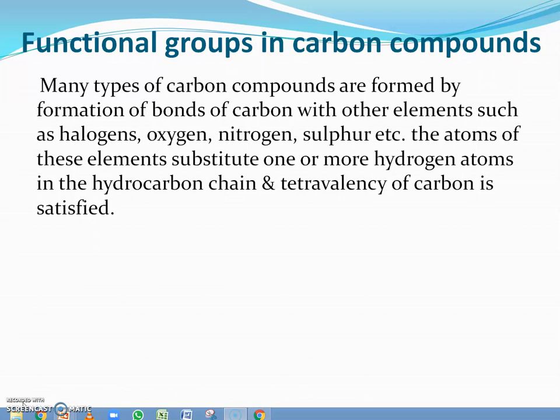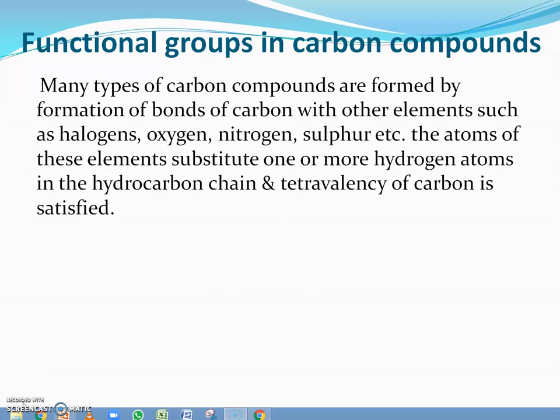such as halogens, oxygen, nitrogen, sulfur, etc. The atoms of these elements substitute one or more hydrogen atoms in the hydrocarbon chain, and the tetravalency of carbon is satisfied. As we know, hydrocarbons mainly consist of carbon and hydrogen. So in these hydrocarbons, the hydrogen atom is replaced by halogens, oxygen, nitrogen or sulfur, and therefore a new class of organic compound is formed.